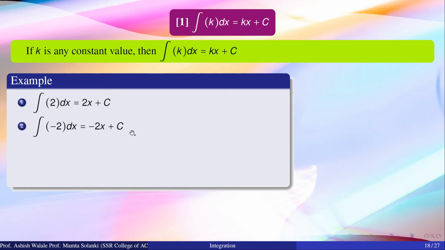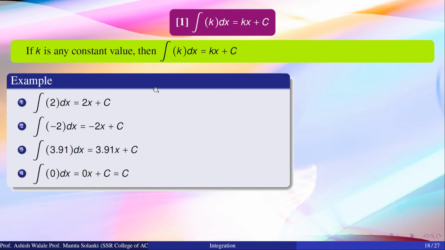Similarly, integration of minus 2 dx is equal to minus 2x plus c. Suppose k is any floating value like 3.91, integration of 3.91 dx is equal to 3.91x plus c. And suppose k is equal to 0, then integration of 0 dx is equal to 0x plus c, which is c. So the integration of 0 is simply c, that is the constant of integration.